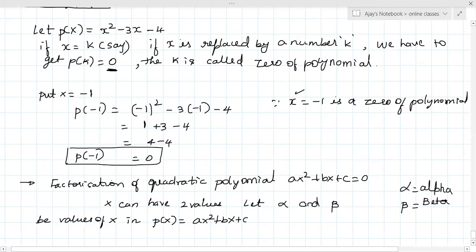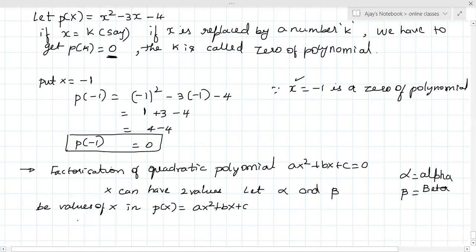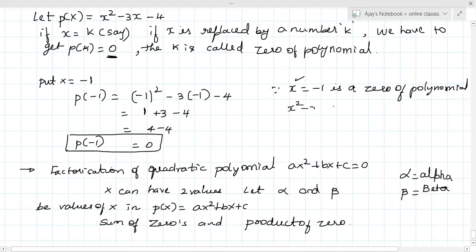Then we have a concept called sum of zeros and product of zeros. What is this sum of zeros? That means whatever values I get. For example, in the above problem, let me take x square minus 3x minus 4.